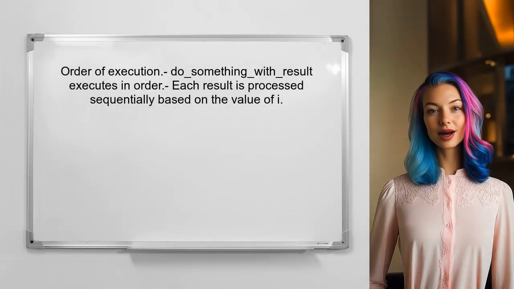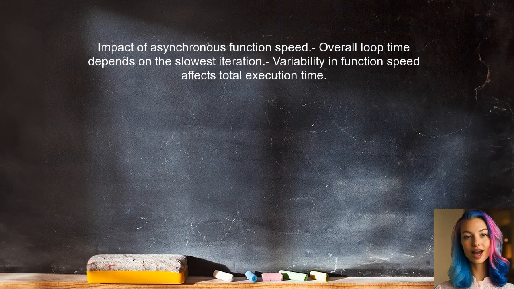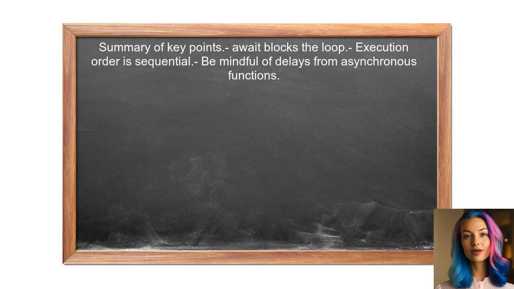Next, let's discuss the order of execution. The order of the function doSomethingWithResult is guaranteed to be sequential with respect to the variable i. However, if the awaited function takes varying amounts of time to resolve, the overall time taken for the loop will depend on the slowest iteration. In summary, using await inside a loop blocks the loop, and the order of execution is sequential. The user should be aware of the potential delays caused by the asynchronous function's execution time.